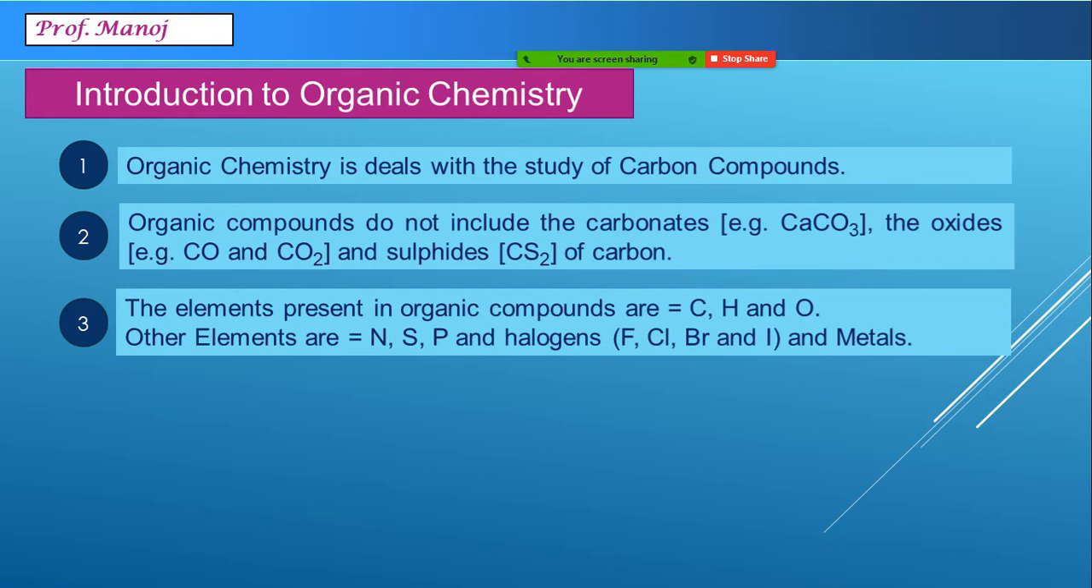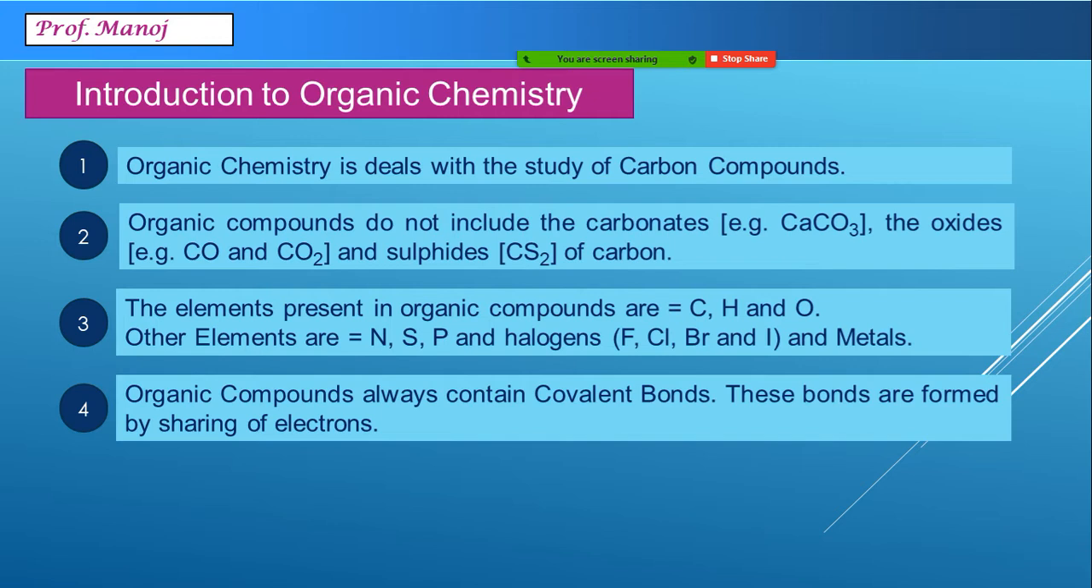So, which elements are then considered as organic compounds? The ones which basically contain carbon, hydrogen, oxygen, and other elements like nitrogen, sulfur, phosphorus, halogens, and in certain cases, metals. So, these are the elements which you can consider as the composition of organic compounds.